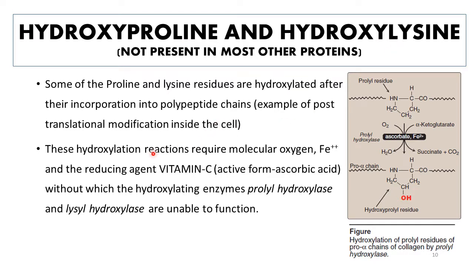So this post-translational hydroxylation of proline and lysine residues requires molecular oxygen, iron and a coenzyme which is known as vitamin C or ascorbic acid. And the enzymes required for these reactions are prolyl hydroxylase and lysyl hydroxylase. So in the absence of vitamin C, which is a very important coenzyme for these hydroxylation reactions, these hydroxylases would not be able to perform their function, as a result of which hydroxyproline and hydroxylysine would not be formed.